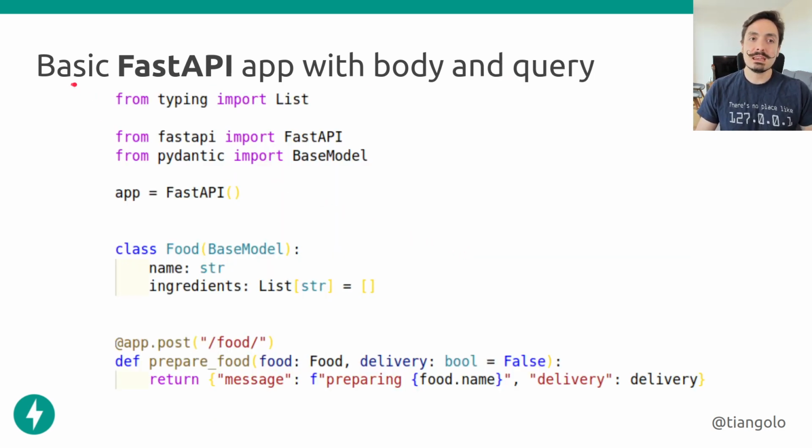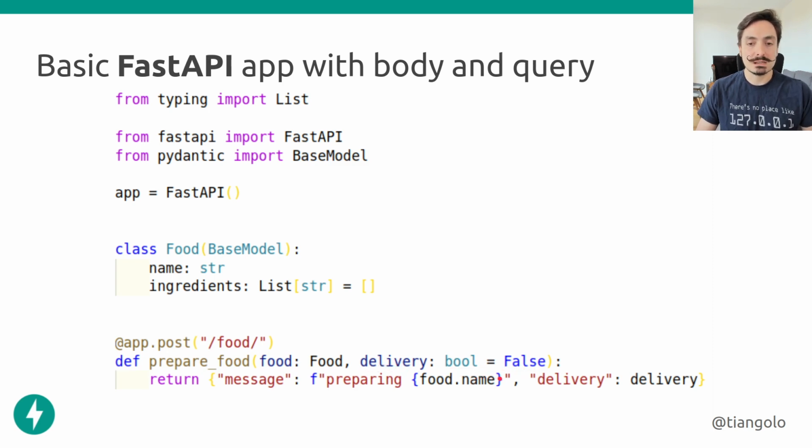Now, let's say that in our FastAPI app, we want to have a body, but we also want to have a query parameter. So again, the only thing we have to do is just use again the same parameters that we were using and the same type annotations. So we are saying, hey, food is an instance of the class Food, but I also want to have another parameter in this function, which is called delivery, and delivery will be a boolean, and by default it will be false. So FastAPI will say, hey, this delivery, this is not a Pydantic model, so FastAPI will not read it from the body. It will see, oh, this is a simple value, so I'm going to read it from the query parameters. And then it's going to check and make sure that this is actually a boolean, and then we're going to receive a boolean here internally.